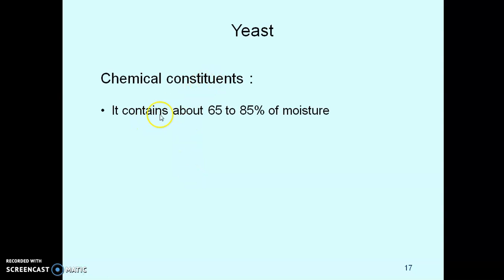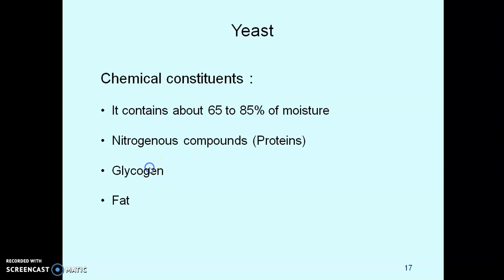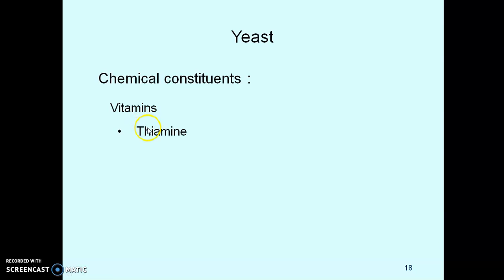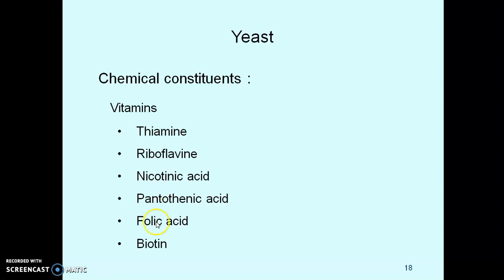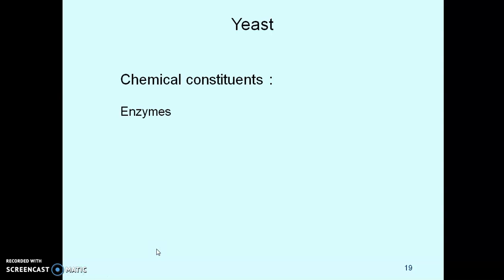Chemical constituents. It contains about 65 to 85% of moisture, nitrogenous compounds, proteins, glycogen, fat. The other chemical constituents include vitamins: thiamine, riboflavin, nicotinic acid, pantothenic acid, folic acid, biotin. The main chemical constituents of yeast are enzymes: invertase, diastase, zymase, maltase.